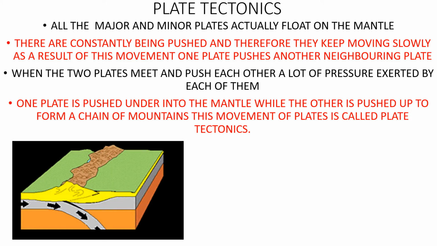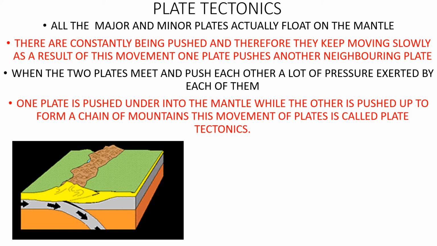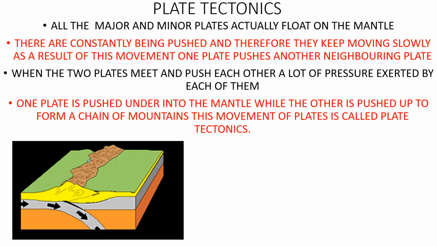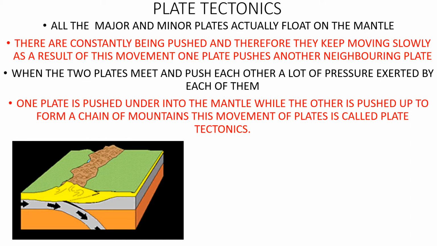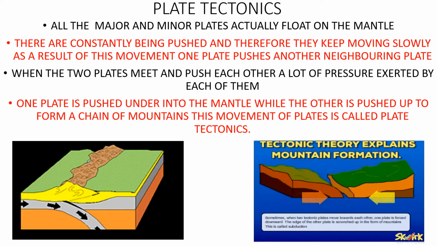So when that pressure is exerted, since you are between the front student and the back student, because of that pressure you will come out of the line. Yes or no? Similarly, these plates also, one plate and the other plate collide with each other, and with the pressure exerted, new mountains form. See here, like this. Okay.